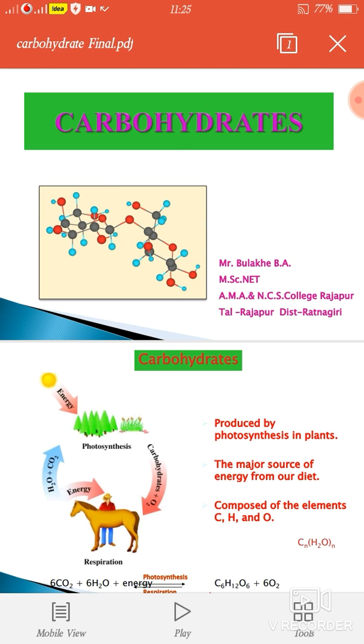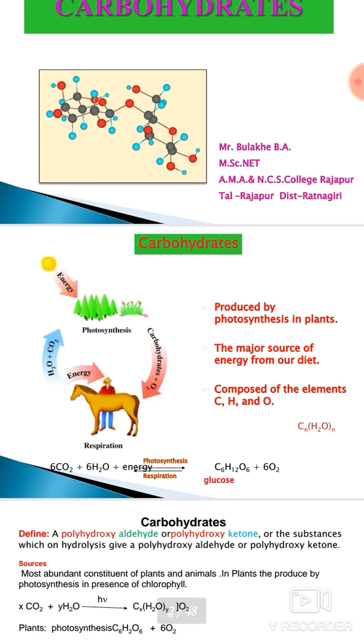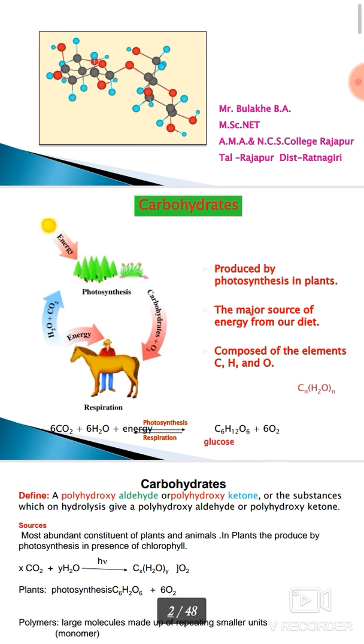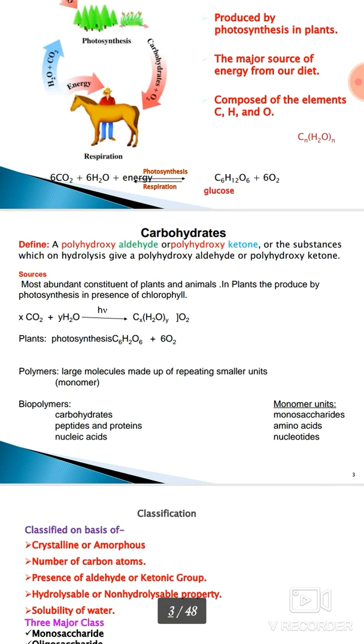We have studied the topic carbohydrates. In this chapter, we have studied the various types of reactions and classifications of carbohydrates. You know that carbohydrates are produced by plants by photosynthesis. In this photosynthesis, the source of energy is the diet, which is composed of three elements. Which ones? Carbon, hydrogen, and oxygen. Now let's see the definition of carbohydrates.